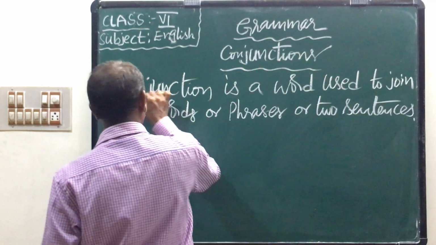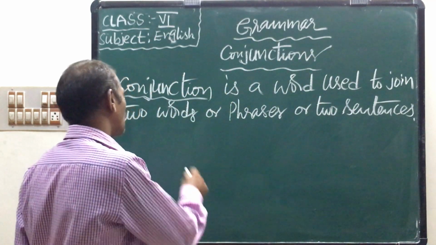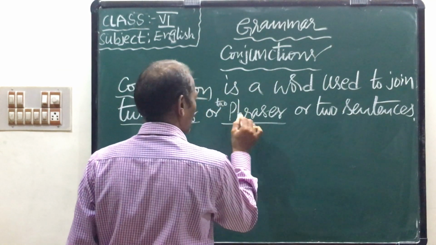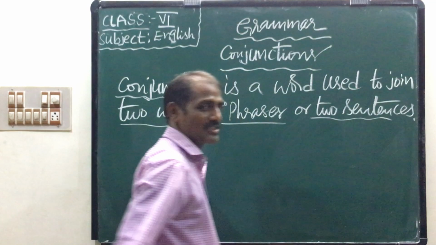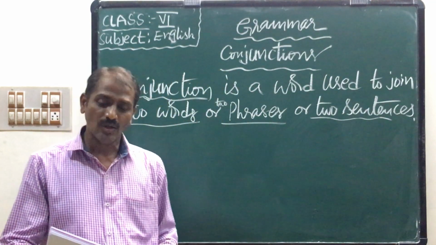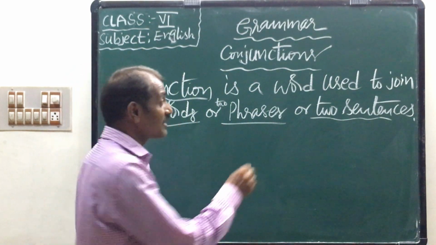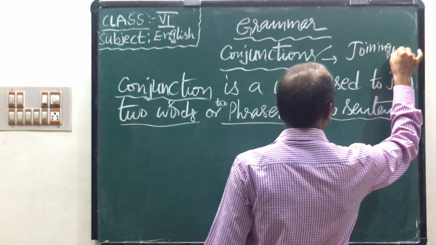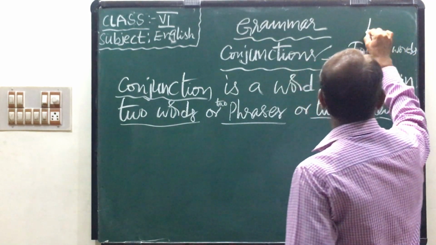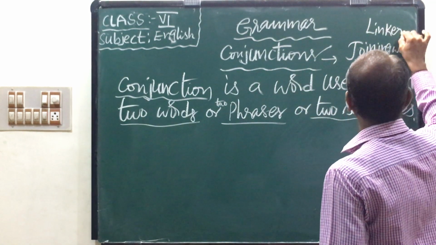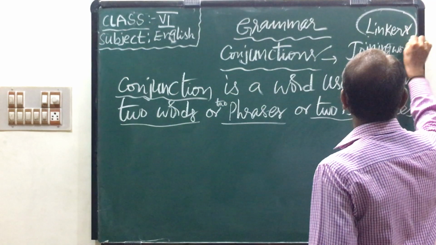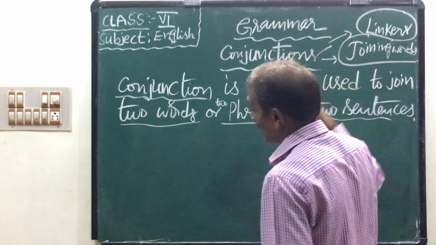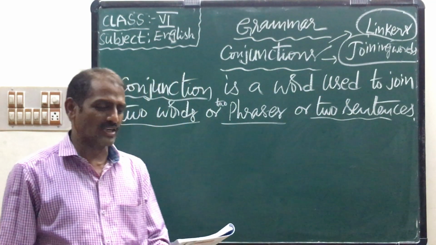Now children, look here. A conjunction is a word used to join two words or two phrases, or two sentences. Any two sentences or any two words. Conjunctions are known as linkers or joining words.